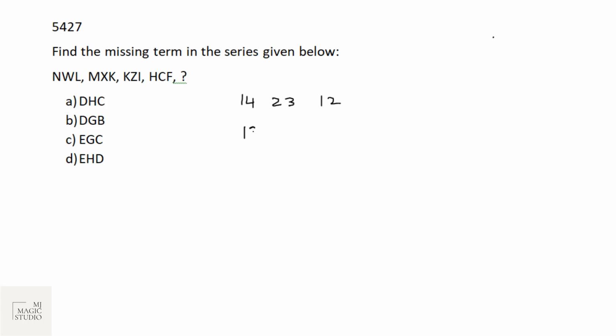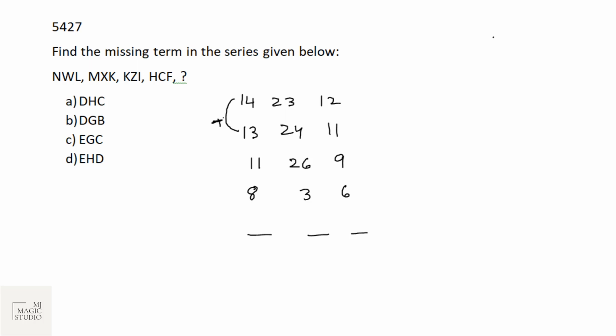Then we have M, that is 13, X is 24, and K is 11. I can feel the pattern. Then we have K, that is 11, and then we have Z, that is 26, and I, that is 9. Then we have H, that is 8, then C is 3, F is 6. What should be the next one?